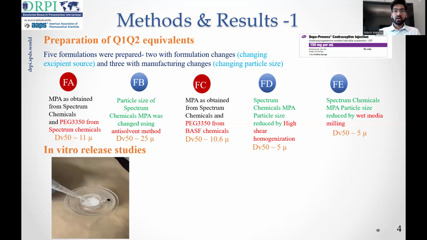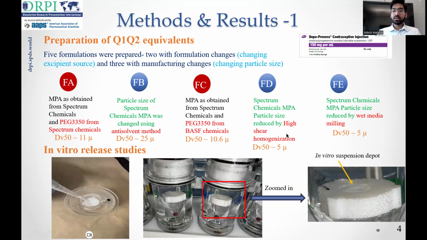So for the in vitro release studies, we performed the dissolution using a novel adapter that can be used in USP type 4 apparatus for performing the release study. The advantage of this adapter is it can help to maintain suspension in the form of depot while carrying out the release studies. So in the picture on the right, we can see how suspension is retained as a depot in the conical cavity of the adapter.